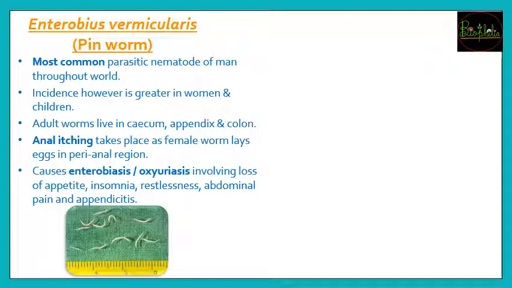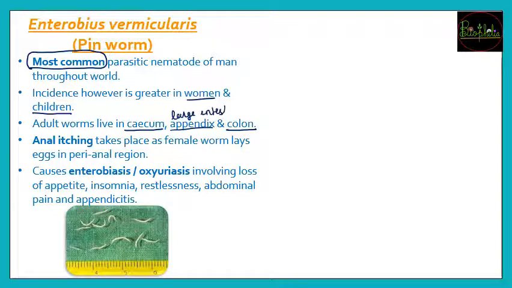A pinworm जो है, it is going to be the most common parasite. So जैसे हमने most dangerous पढ़ा, that was the hookworm. Most common कौन सा होगा? Pinworm. Now this pinworm is going to love the women and the children. Males के पास जाके infection कम होगा, rather women and children are going to be mostly infected. Now these worms जो adult होते हैं, these are going to love your body part, that is cecum, that is part of large intestine, appendix and colon. So generally उनको क्या पसंद है? Generally they like the large intestine.